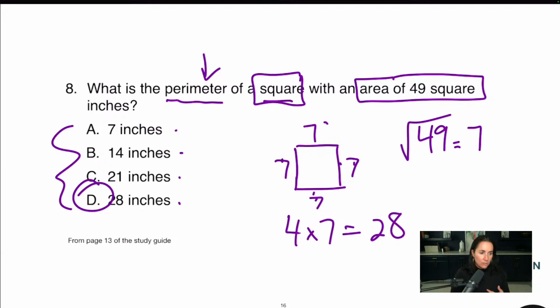No shame in drawing it out, Christina. Absolutely no shame. I draw everything out. I'm visual when it comes to math. So for sure, drawing it out is a great way to do that.